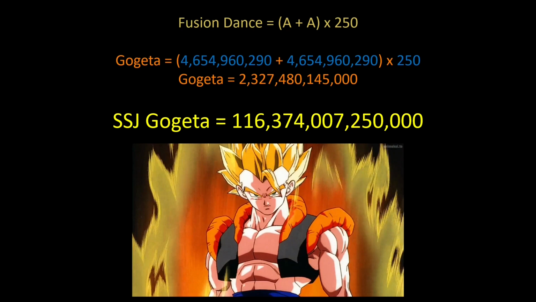So Gogeta had to transform into a Super Saiyan. So Super Saiyan Gogeta comes out to be 116.3 trillion. If I'm not wrong, Super Saiyan Vegito was 119 trillion. So yeah, Potara is the superior fusion. Awesome, just awesome. And now let's go to Wrath of the Dragon.